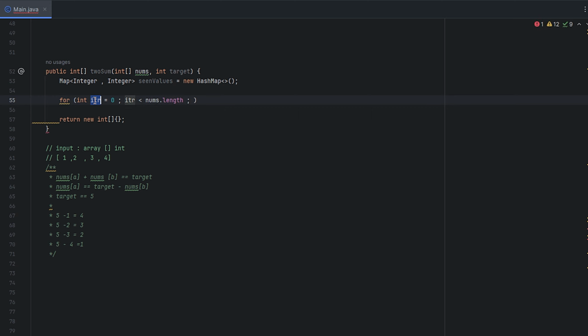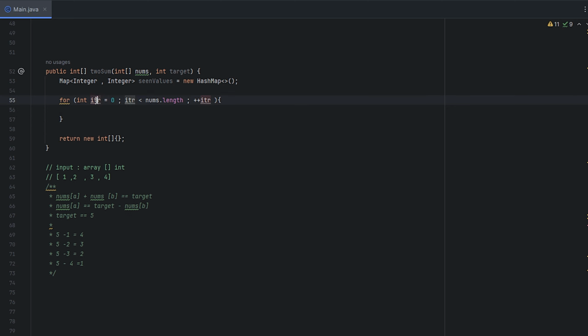Here it's just a different naming convention. I could also use i, but since I messed up with the other one, I'm going to keep it as iterator. Remember, this is just a variable name. It doesn't matter. I just tend to use iterator a lot instead of i.